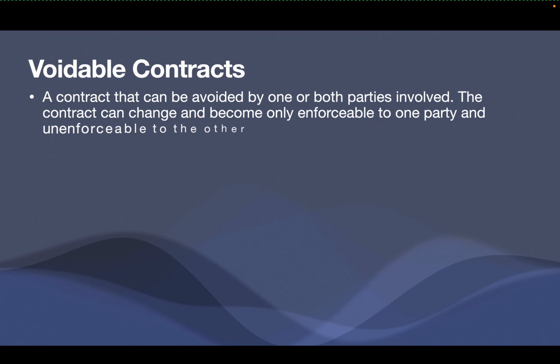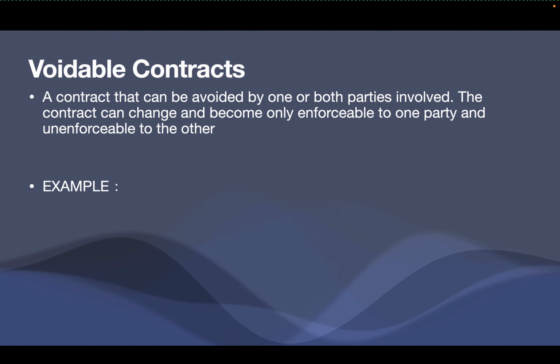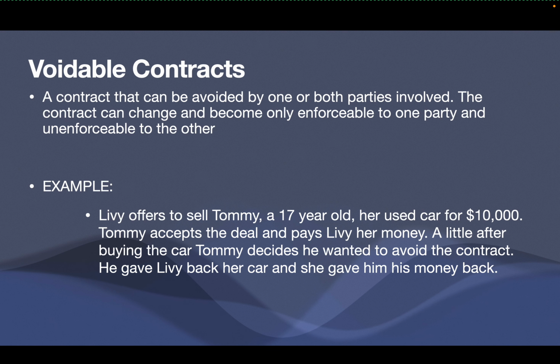Voidable contracts. A contract that can be avoided by one or both parties involved. The contract can change and become only enforceable to one party and unenforceable to another.